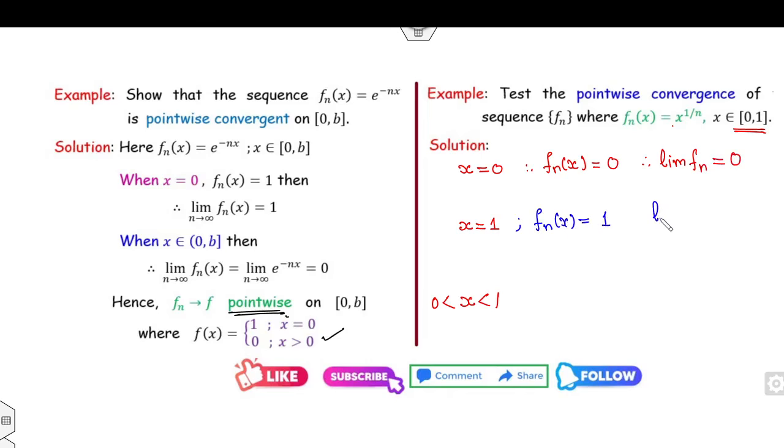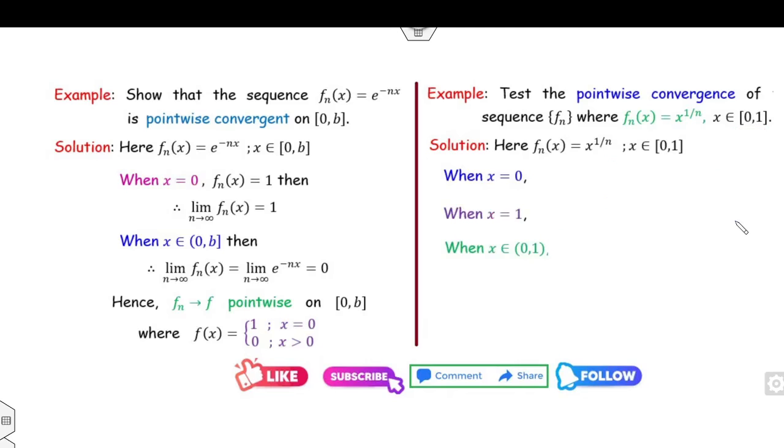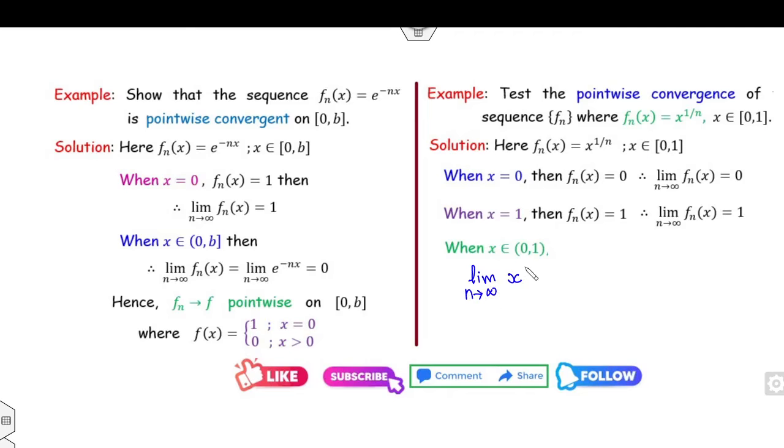It is 1. So the limit of fn is again 1. Fine. For the two cases, both are finite. And whenever x lies between 0 and 1, what is the limit of this? We all know the limit of x raised to the power 1 by n is always 1. So that is the required result.